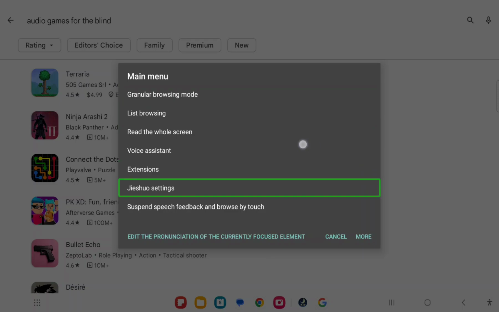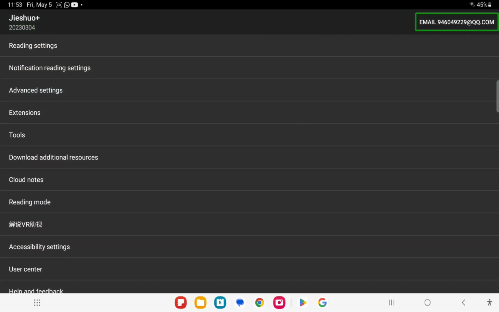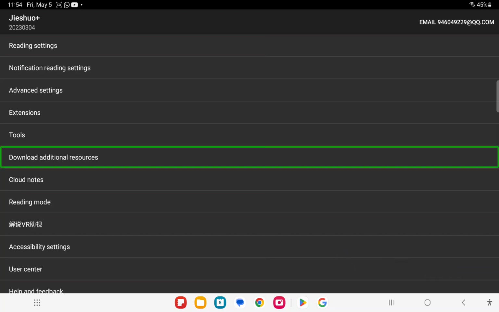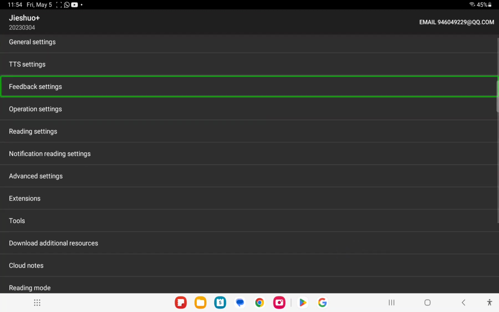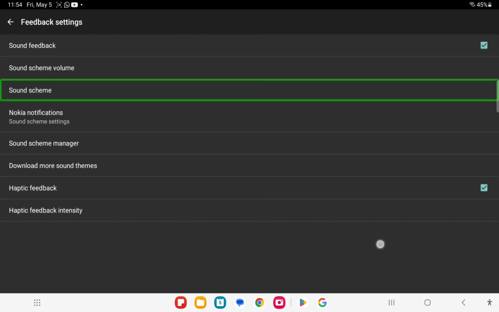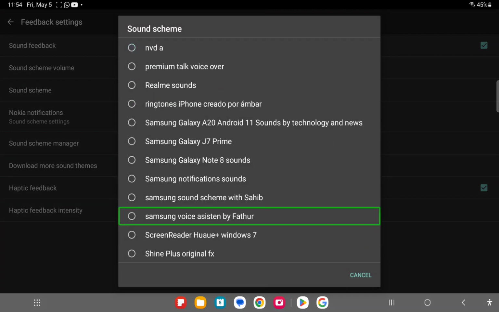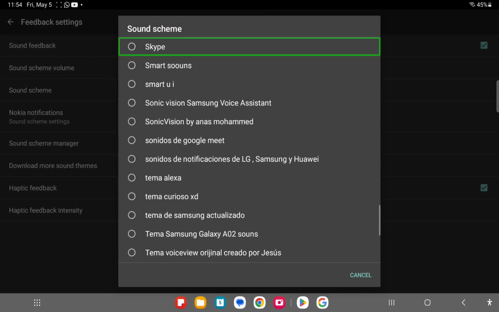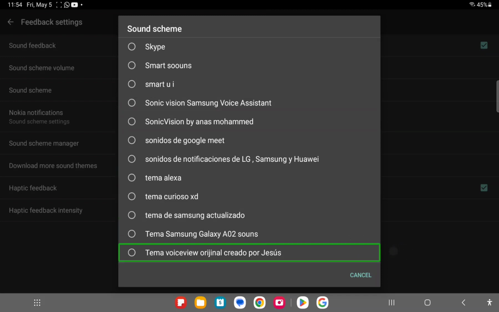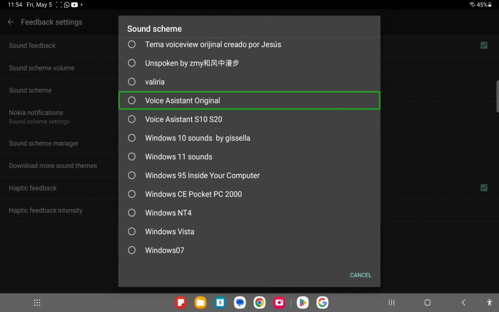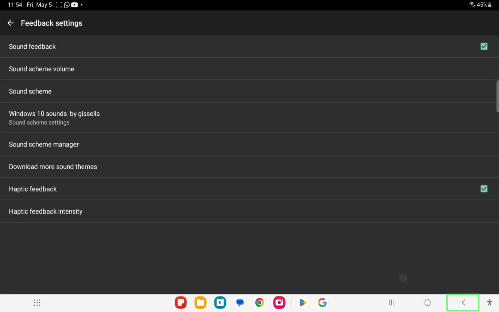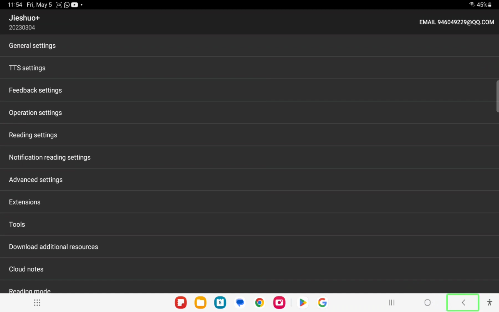Extend. Button. Notify. Advanced. Extend. Tools. Download edition. Feedbacks. Sound scheme volume. Sound scheme. Sound. Samsung voice. On. Valerie. Voice asset. Windows 10 sound. Feedback. Back button. Home. Back button.